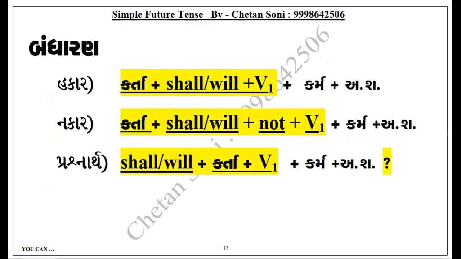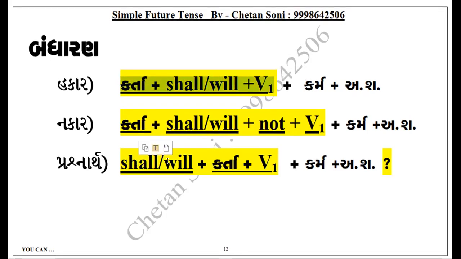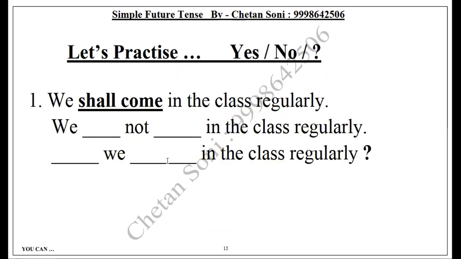Now negative and question. We have already done it. Nancy will eat dokla. Nancy will not eat dokla. Will Nancy eat dokla? A question will start with will. Read it aloud. We shall come to class regularly.